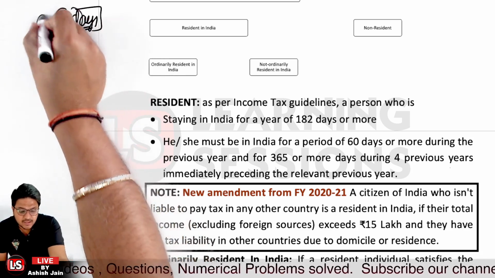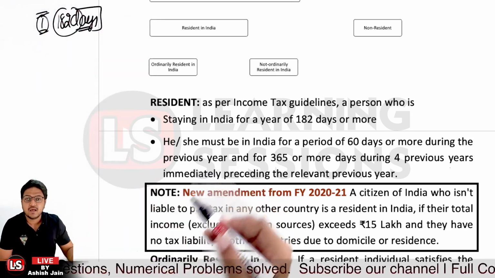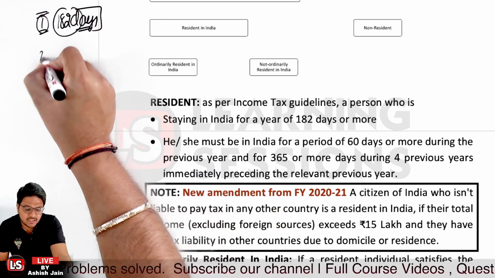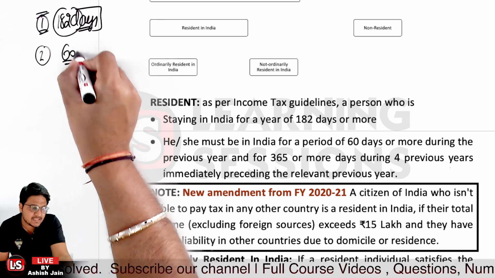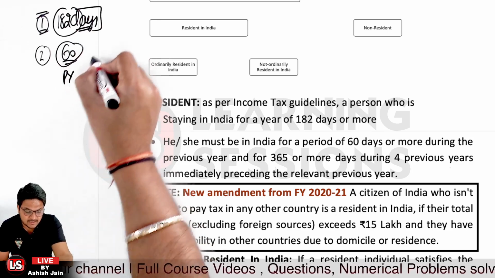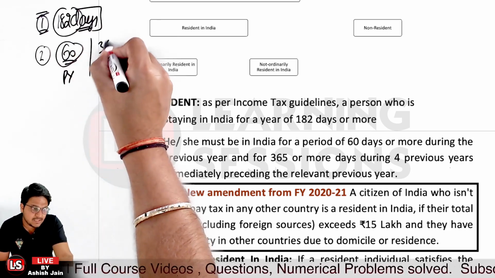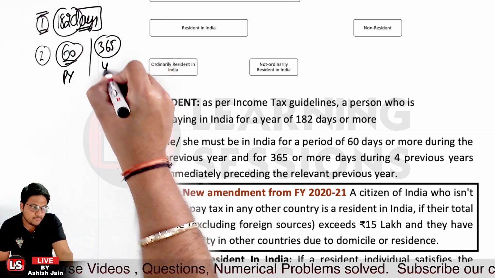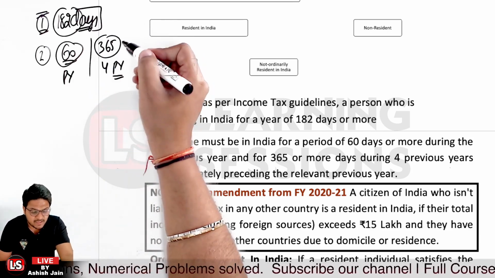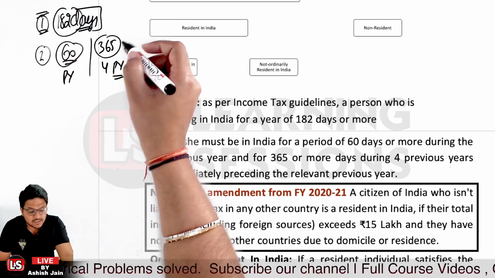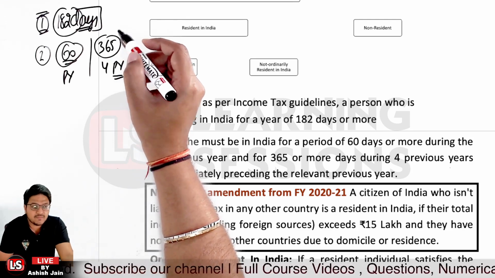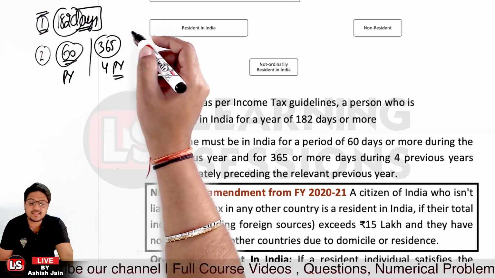So the first condition is related to 182 days. The minimum stay in India must be 182 days, and further the person must have stayed at least 60 days during the previous year, and 365 days or more during the previous four years. Only then will the person be said to be a resident in India.